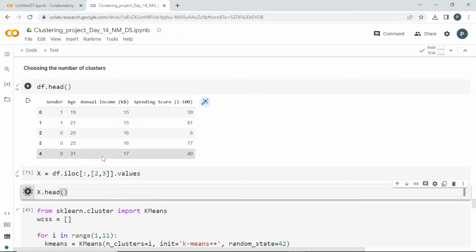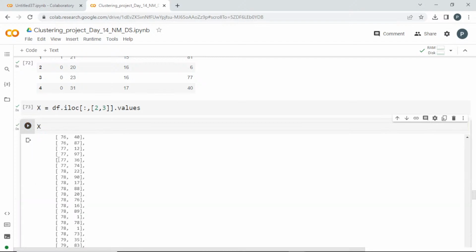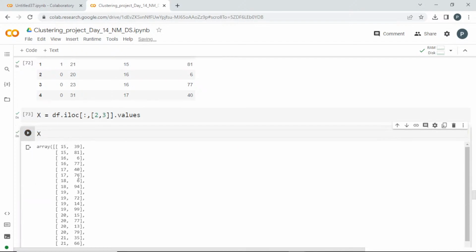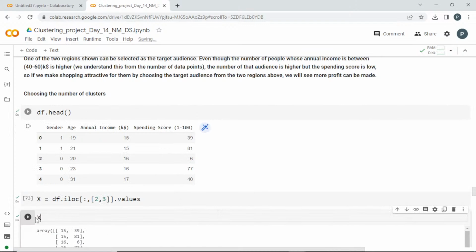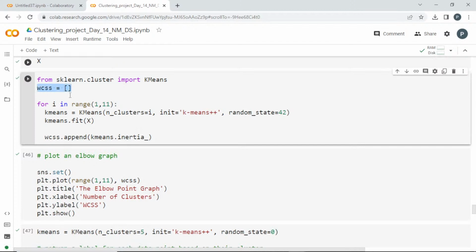And now we are going to calculate the WCSS value, guys. Okay, this is what we have in X. It's not a data frame, that's why it is not giving me the .head. I can convert it into a data frame or leave it as such. So first create a list, guys. Why are we creating a list?